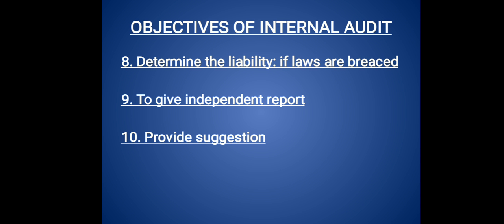Then to provide suggestion. So the internal audit aims to provide suggestions to the management as well as the board of directors, okay. Suppose if there are areas of correction, then he has to give his valuable suggestions and he has to also give new ideas also, okay. Suppose if there are new innovations which can be employed, suppose if there is overstaffing, then in case if there is a department wherein there is use of lots and lots of manpower, at that time maybe there is some technology which is an alternative for that. So he can give his valuable suggestions in every area, okay.